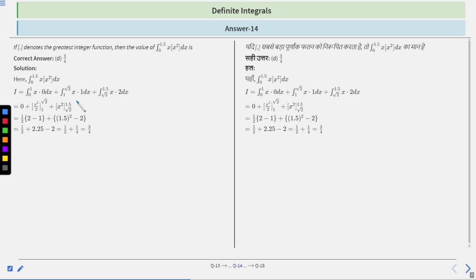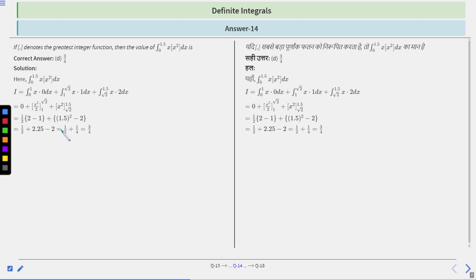X into 2 dx will be x squared by 2, and the 2 is multiplication, so 2 upon 2 will be cancelled out. So this will be x squared from 2 to 1.5, right? So the answer will be 1 by 2 times (1.5 squared minus 2 squared). Right. So after solving, you will get the answer as 1 by 2 plus 2.25 minus 2.